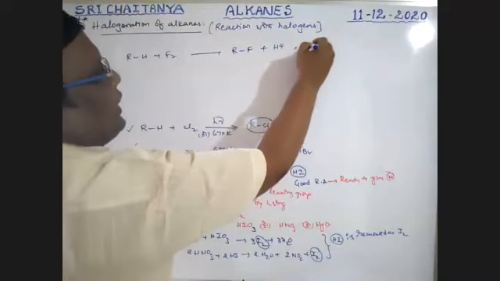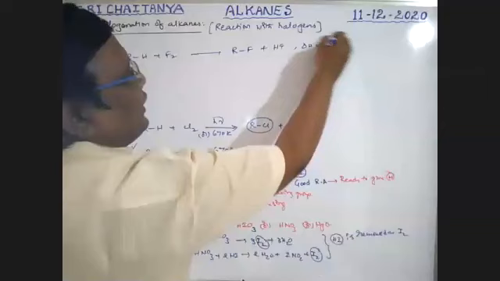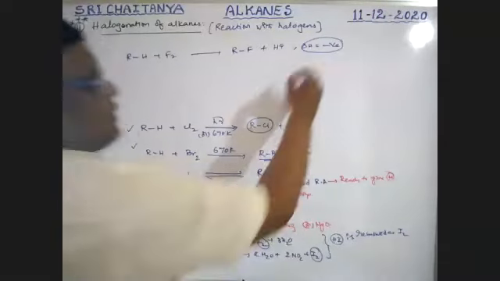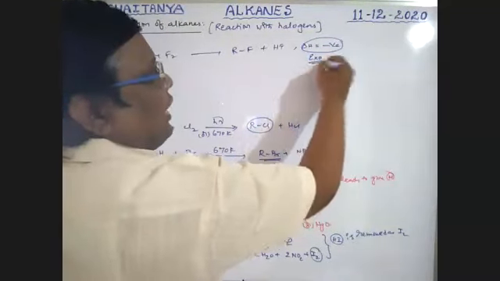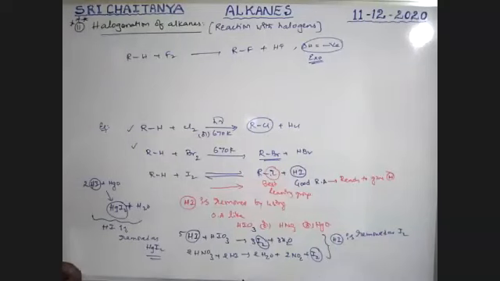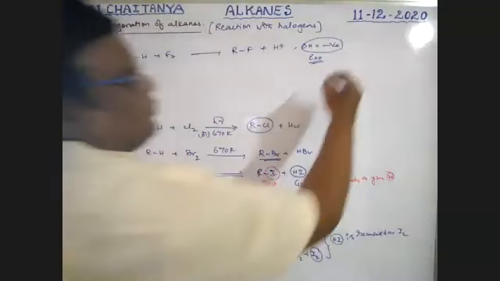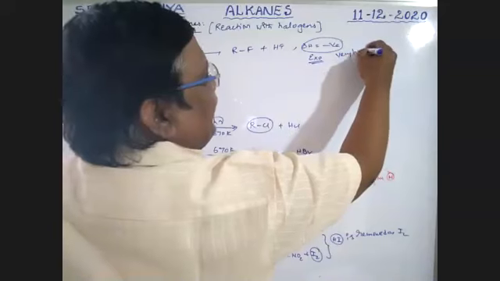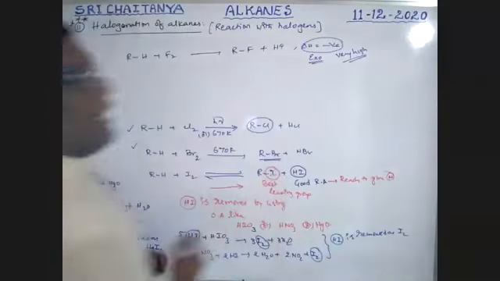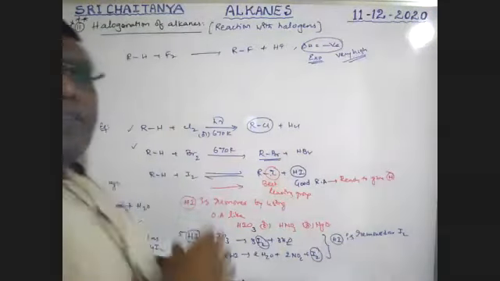Here delta H is negative for this reaction. Negative means it is an exothermic reaction. A very huge amount of heat energy will be released.